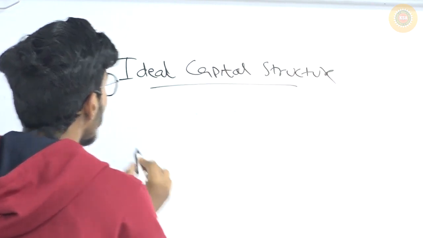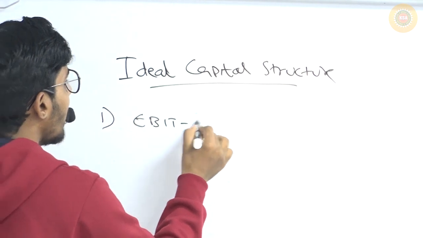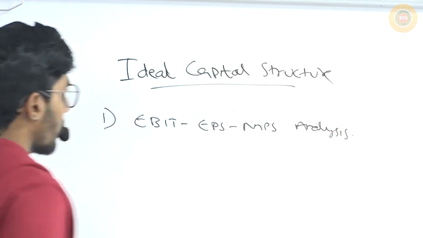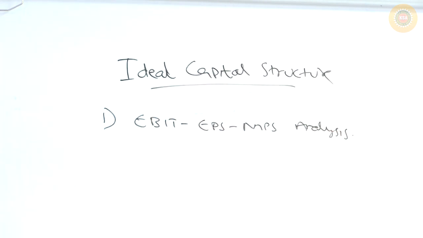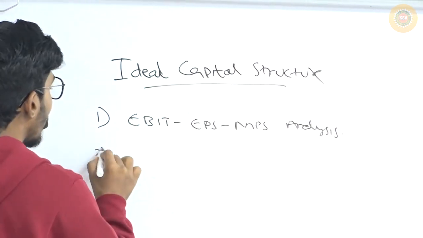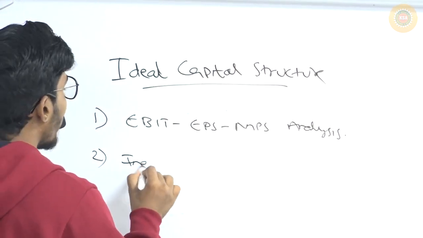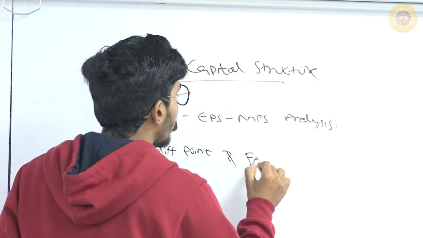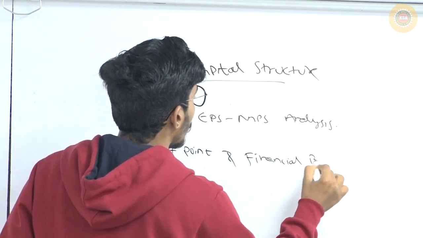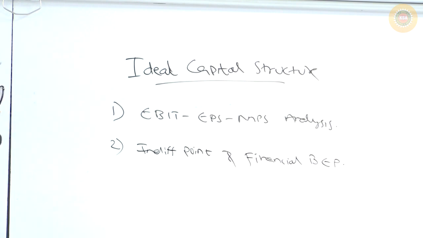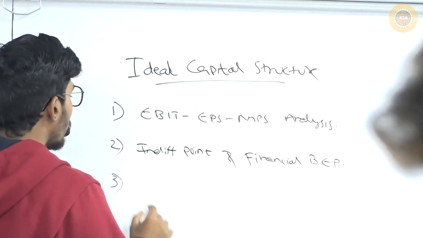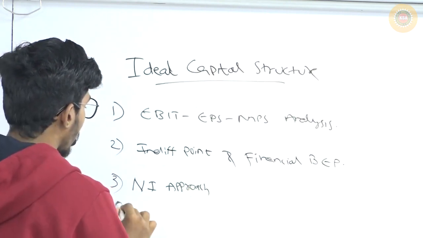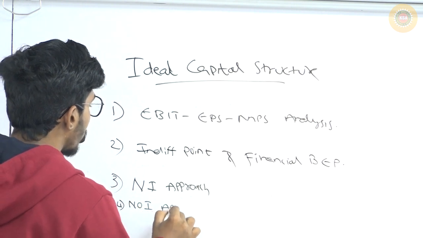Here we are going to study, first, EBIT, EPS and MPS analysis. This is the first thing that we are going to study in capital structure. Second, indifference point and financial break-even point. Third, net income approach. Then net operating income approach.